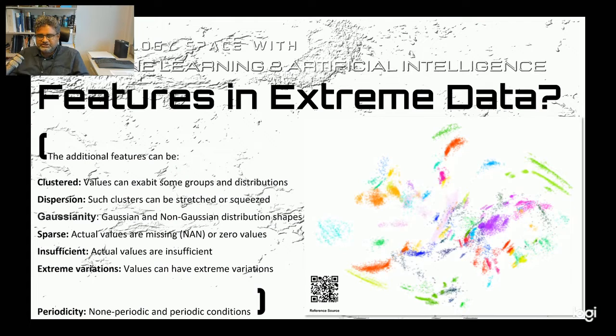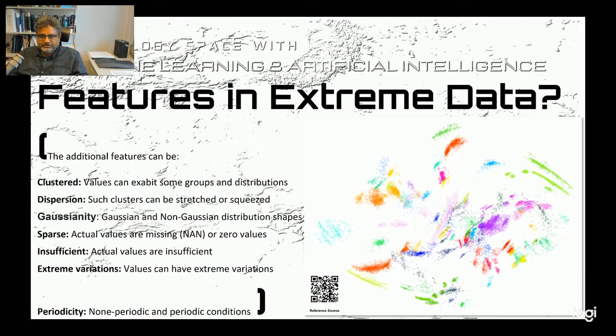So let's discuss what the additional features in this extreme data are. The first feature is the clustered. That means these values exhibit some sort of group behavior, and these groups or clusters are distributed throughout the space. You can see in this figure that representation is given in a more precise way. Then the second feature is dispersion. These clusters can be stretched or squished. You can see different data clusters having different shapes and sizes. So that is another feature in these extreme data sets.